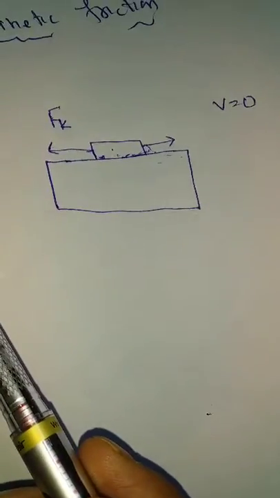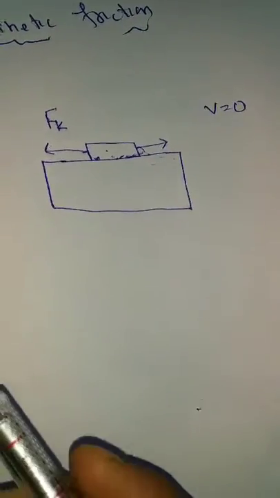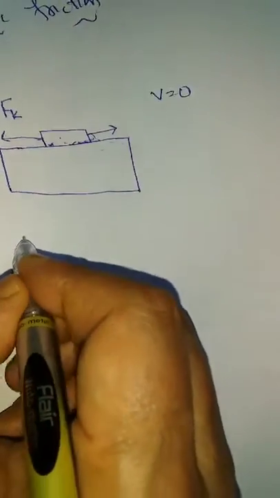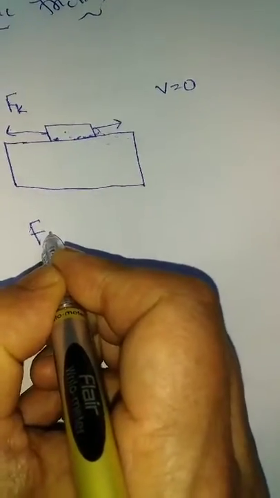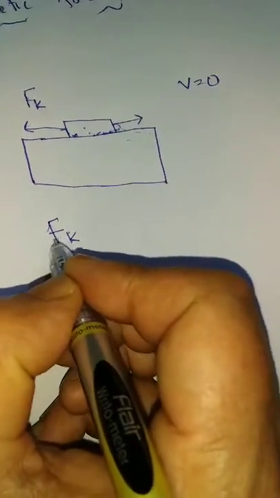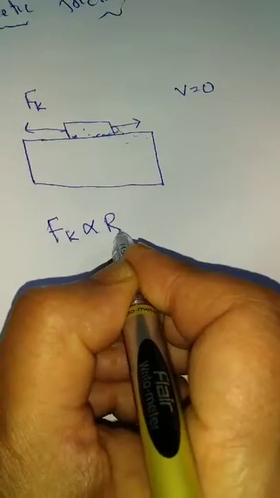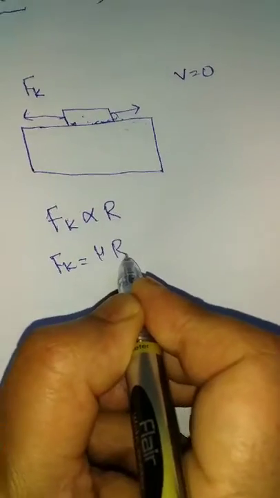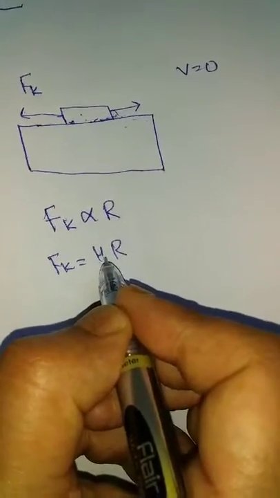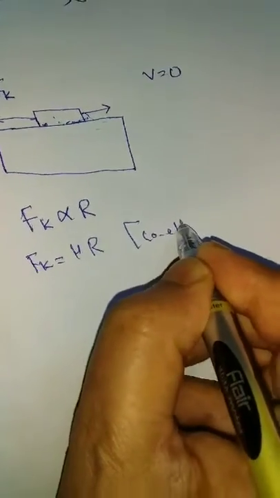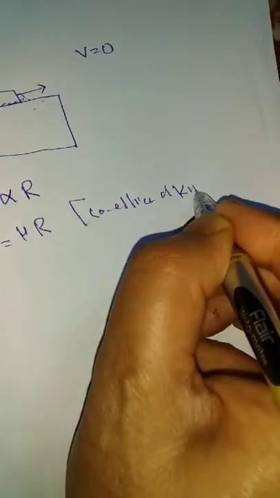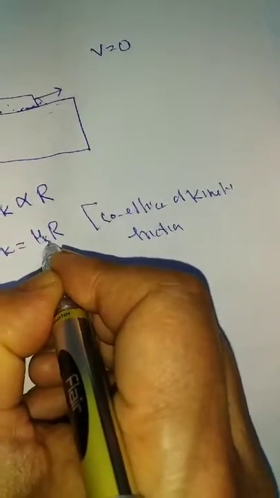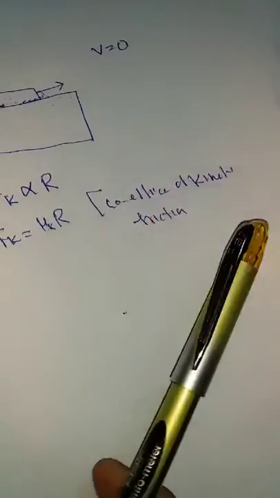You know that in previous classes we have discussed that the force of static friction is directly proportional to the normal reaction. In this case also we can write the force of kinetic friction, Fk, is directly proportional to the normal reaction, and we can say Fk is equal to mu k times the normal reaction, where mu k is the coefficient of kinetic friction.